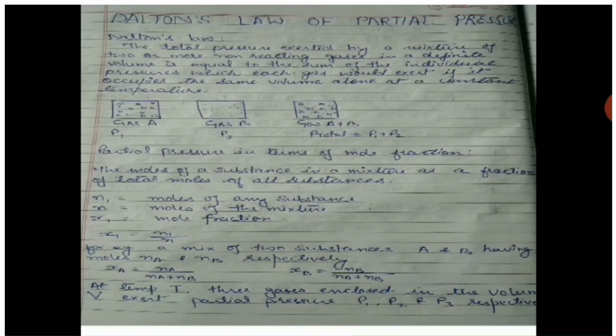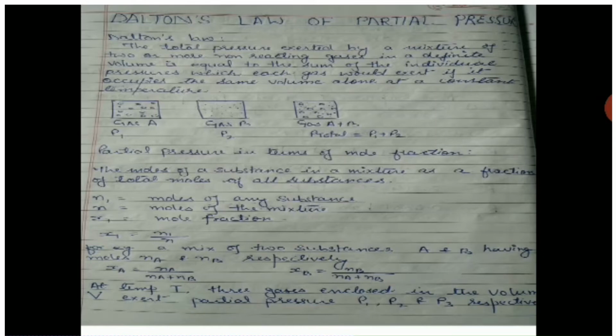For example, if there are three gases and they exert pressures P1, P2 and P3 respectively on the walls of the container, and we denote these P1, P2, P3 as partial pressures, then the total pressure when these gases are mixed together at the same temperature will be equal to P1 plus P2 plus P3. The partial pressure of each gas means the pressure which that gas would exert if present alone in the vessel at the same temperature as that of the mixture.